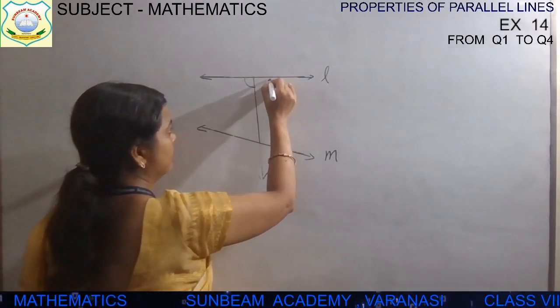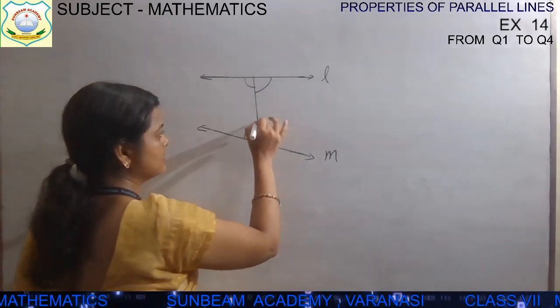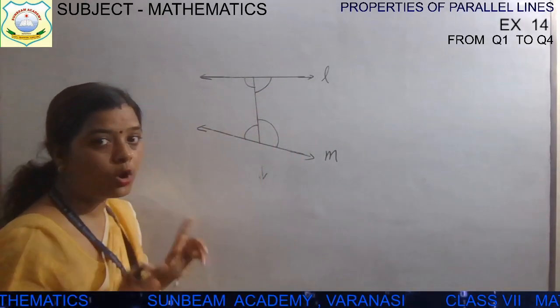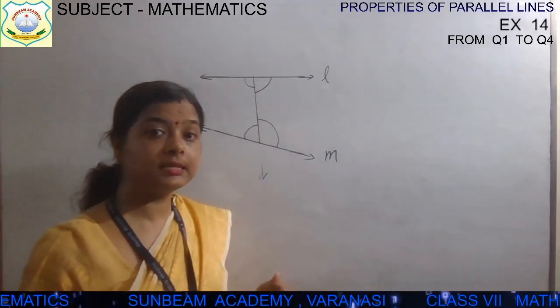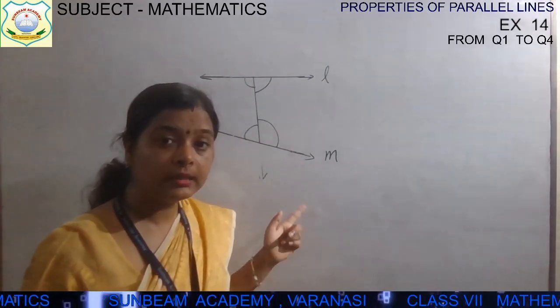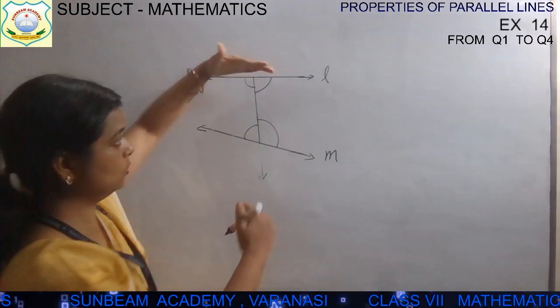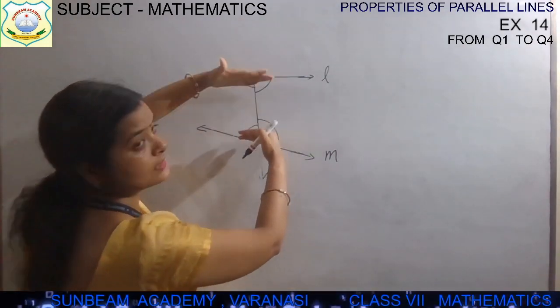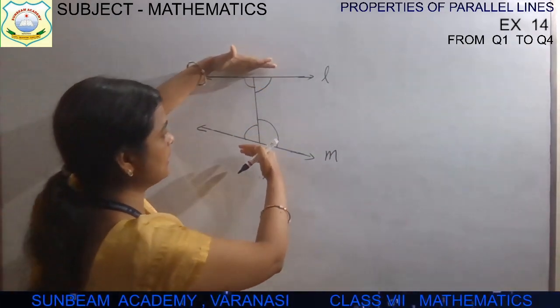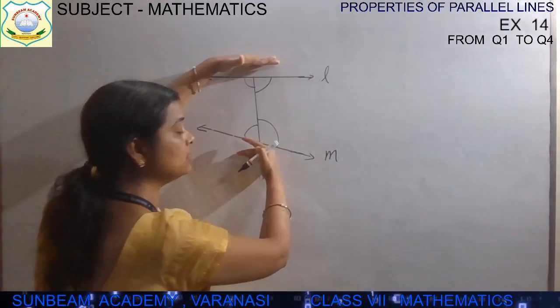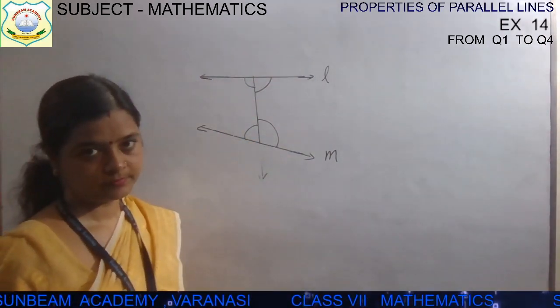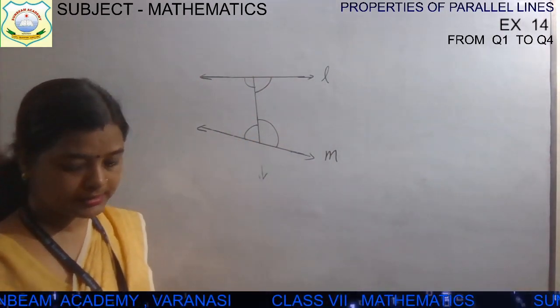This angle, this, and the fourth one. These all 4 angles are called interior angles. What are they called? They are called interior angles. दोनों लाइन के अंदर के angles हैं ये. They are the angles which lie inside the two lines. Okay, I think it is clear.